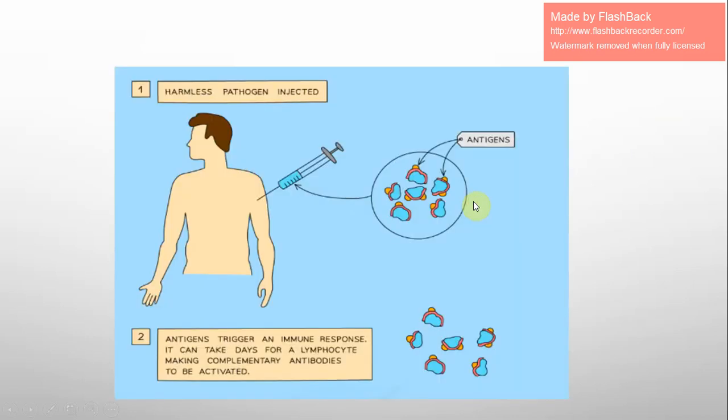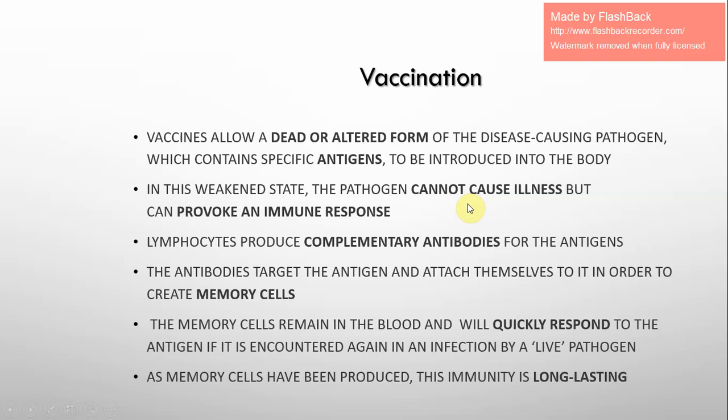So in this stage, when someone is vaccinated, he gets the pathogen, but he doesn't get the illness or the disease. But this antigen, which is found on the surface of the pathogen, provokes, meaning stimulates or makes the immune response release antibodies against this antigen.